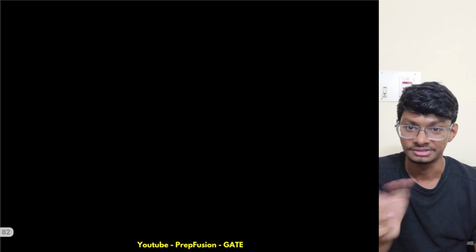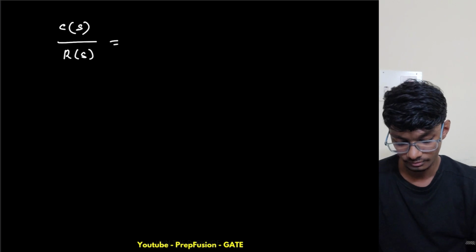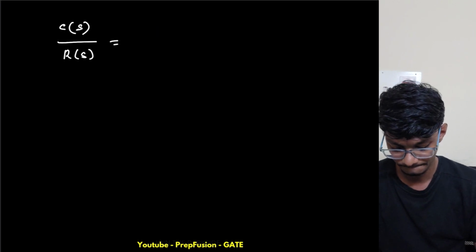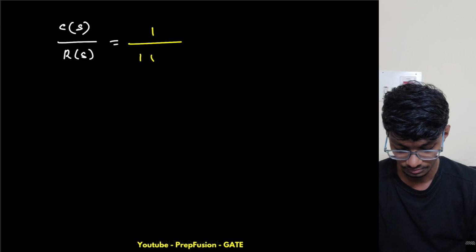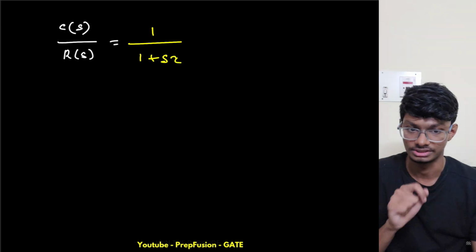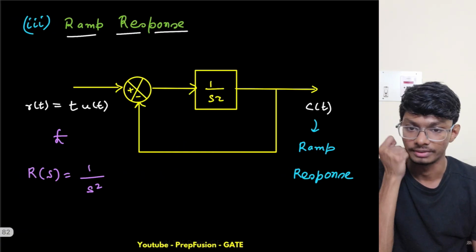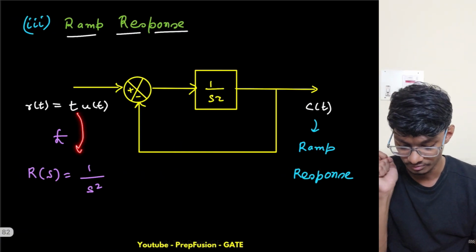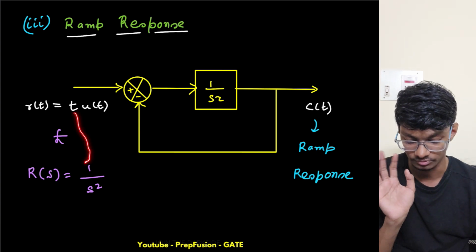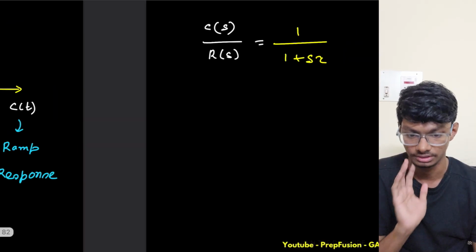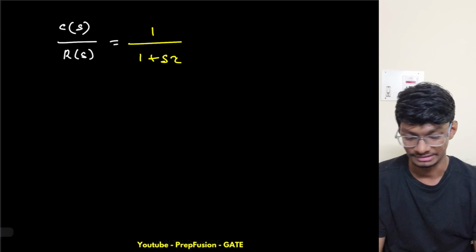Now we know the transfer function doesn't change, right? Transfer function remains the same, okay, irrespective of the input or output. So what is the transfer function? C of s upon R of s equals simply 1 by 1 plus s tau, right? This was the basic first order system. So now I will simply replace R of s with 1 by s square. So I went directly from here to here. I hope you understand, right? The Laplace transform of ramp signal is 1 by s square, right? So yeah, revise the first chapter, okay.